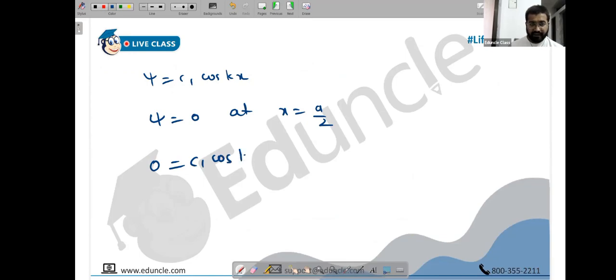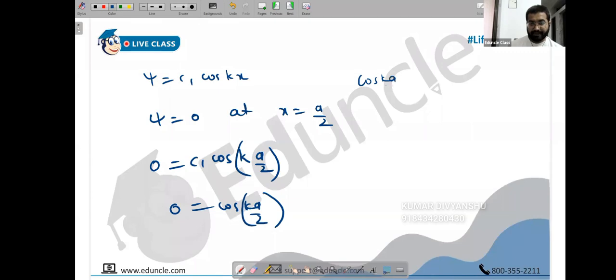So 0 is C1 cos of k into x, that is a by 2. Good. So 0 is cos of ka by 2. Outstanding. We will get the result now. Many times we should use our own head. What is 0, people, by the way? When do we get 0 in cos? Cos pi by 2 is 0. 3 pi by 2 is 0. In general, (2n plus 1) pi by 2.